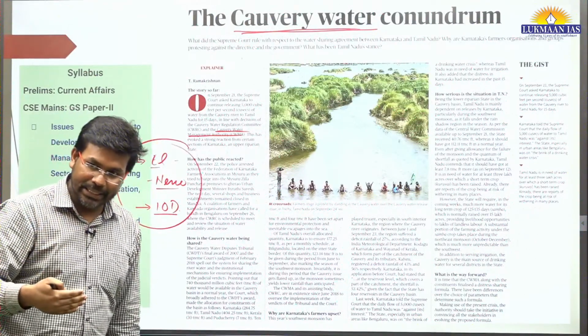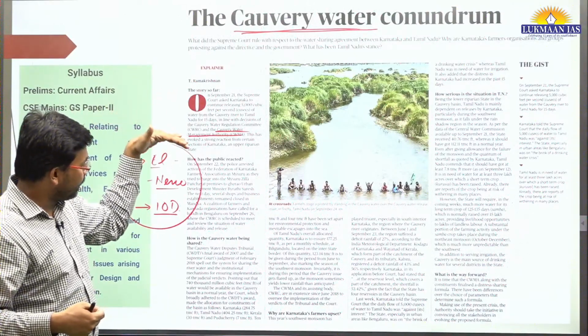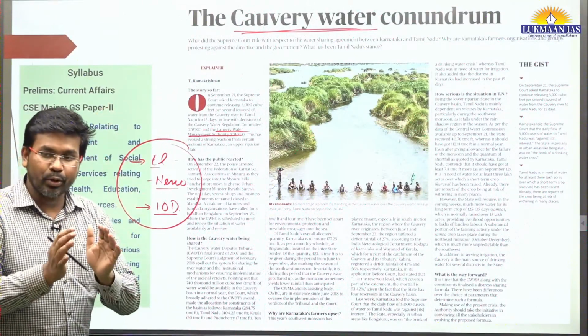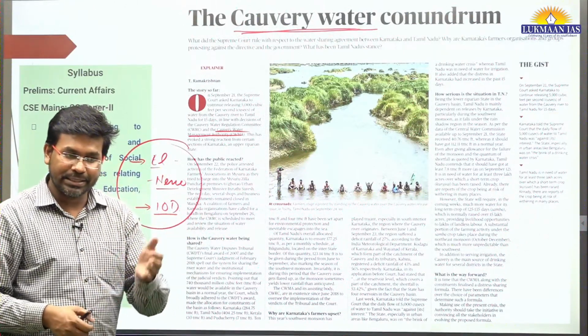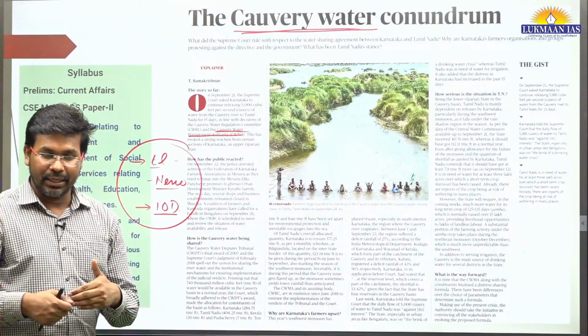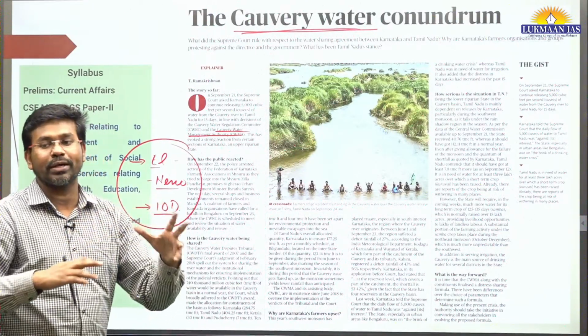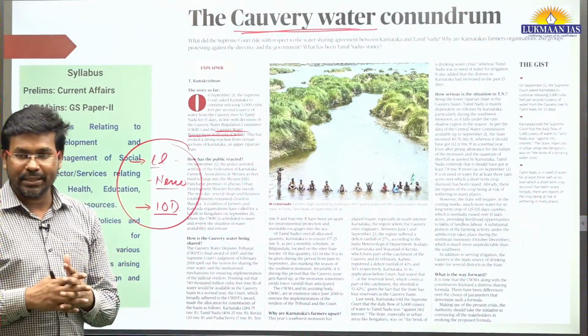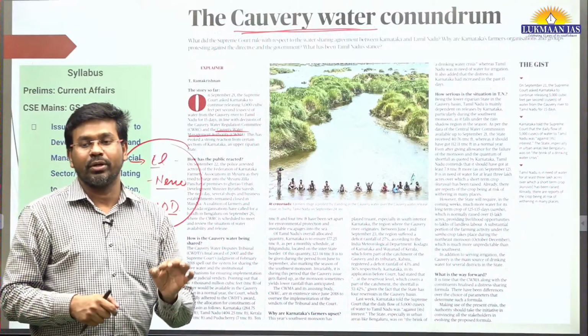Since we had lesser rainfall, earlier there was a decision by the Supreme Court of India that this much amount of water should be shared by Karnataka to other states. But since rainfall is less, if they have received lesser water and share all that water to other states, how will Karnataka survive? So the Karnataka government has recently talked to the Supreme Court.